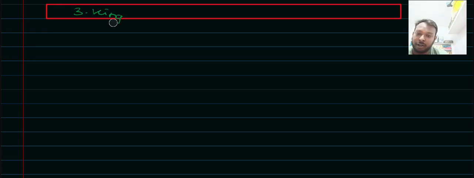Three kingdom classification. It was given by Ernest Haeckel. It was a little bit more advanced.